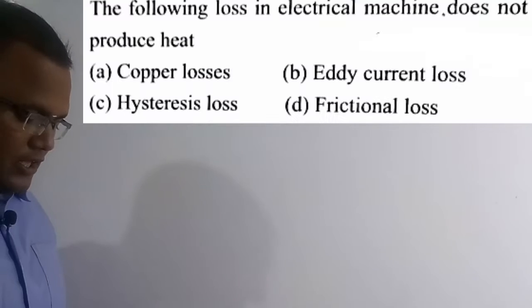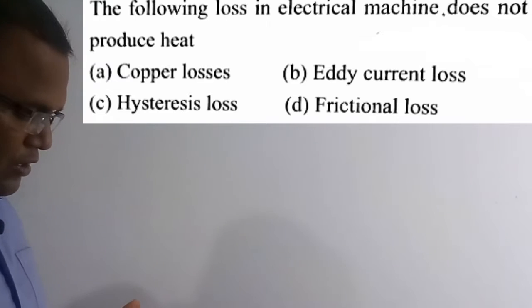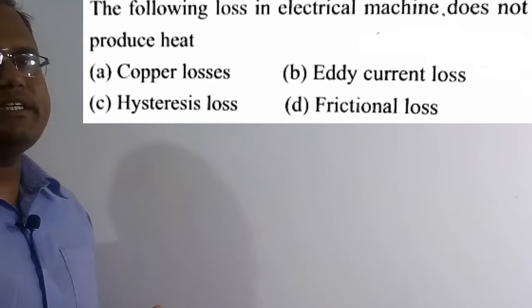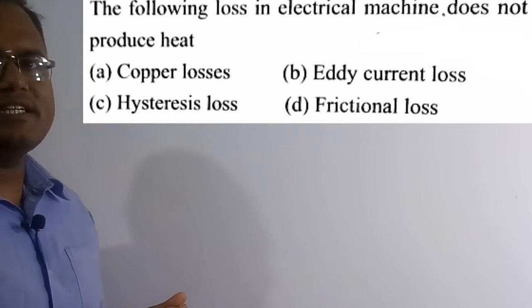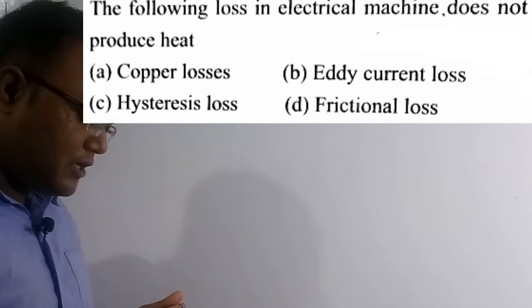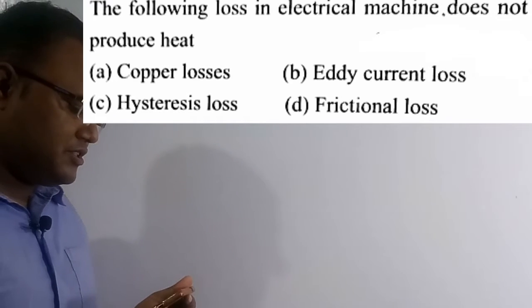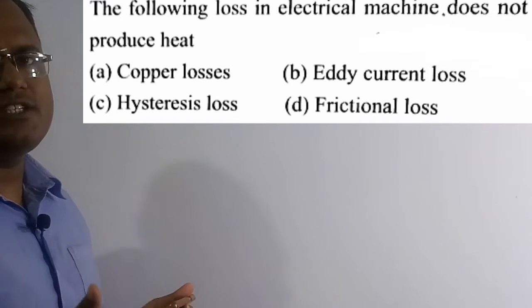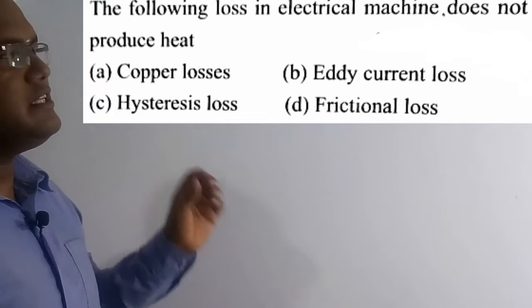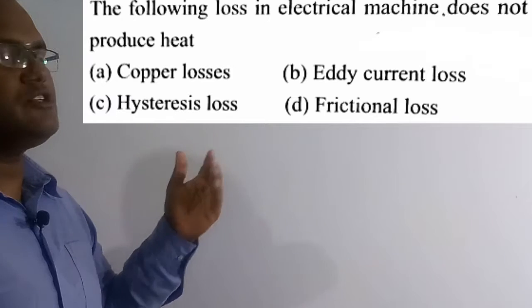See the question here. The following loss in the electrical machine does not produce heat. Which losses will not produce heat in a transformer or an electrical machine? What are the four options? None of the options is correct, meaning all these options are eligible to produce heat in any electrical machine. So we can say that there is no answer for this question, and now we will discuss some important facts of all these losses.